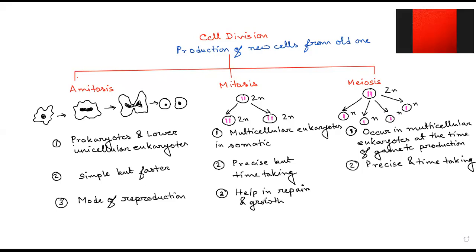Class, is it clear? Yes, ma'am. Ma'am, why have you written mode of reproduction as the third point in amitosis? Mitosis is a mode of reproduction for them. I explained the whole concept. No, Rutu asked me one question. I explained it. Okay, ma'am. Yes, ma'am, but my net is somewhat lacking, so I can't hear you.